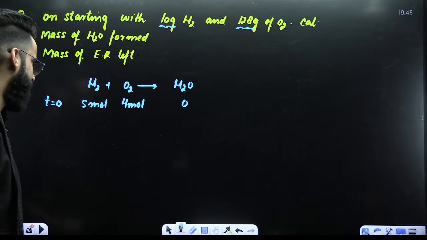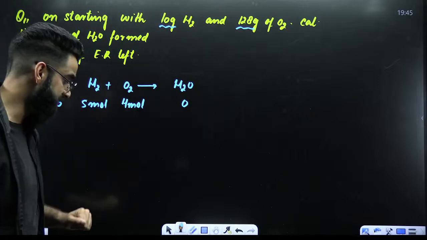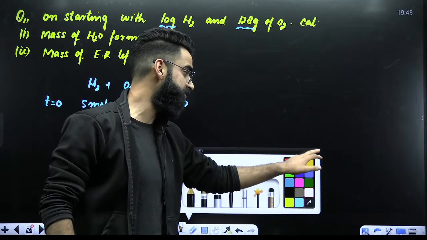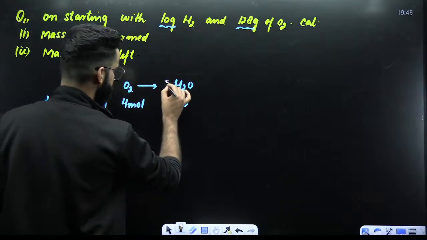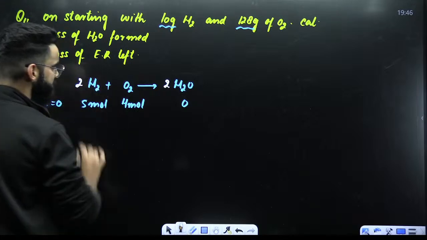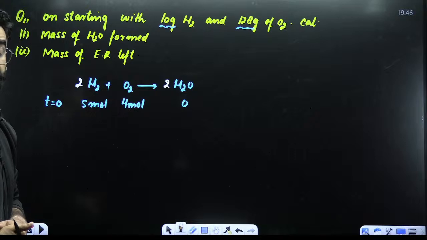Now people, tell me one thing. Am I given the amounts of all the reactants? Yes. Which concept? Limiting reagent concept. In the limiting reagent concept, what am I supposed to do? I'm supposed to balance the reaction first. So try to balance the reaction. This has to be 2 times. This has to be 2 times. The reaction is balanced.